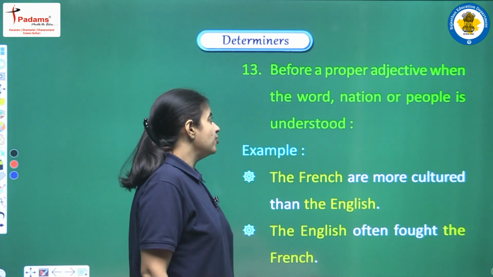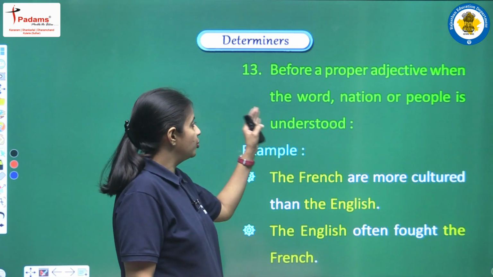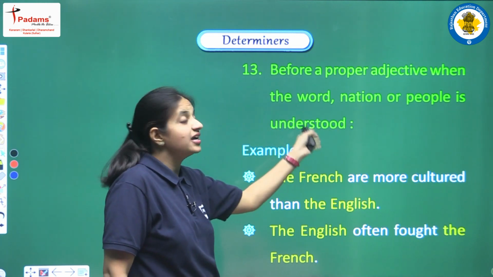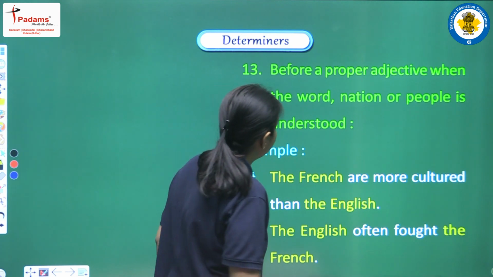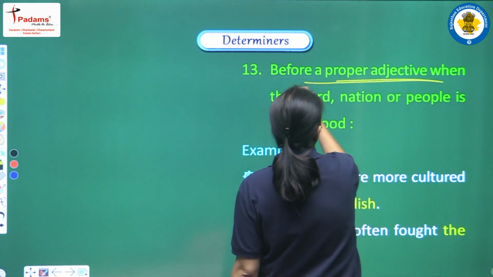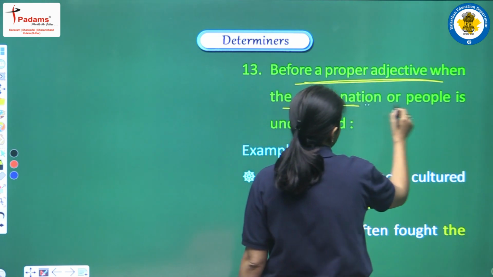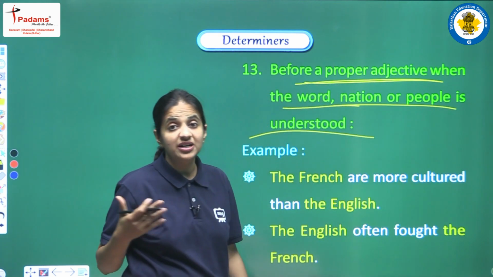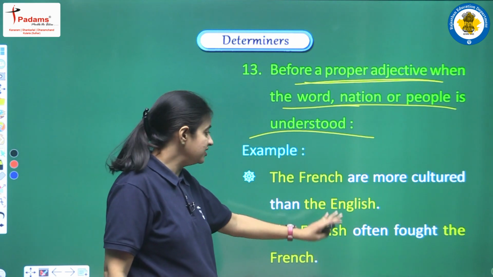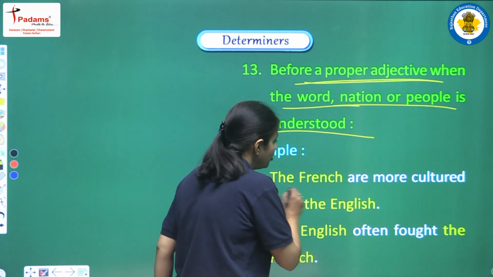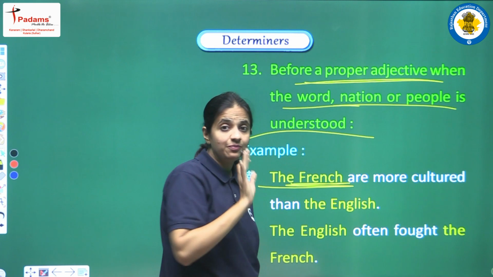Next, before a proper adjective when the word nation or people is understood. So in this sense also we can use the article when we are having a proper adjective and we are having a word nation or people that is very much understood. So let's see how. The French are more cultured than the English. So here we are talking about all the French people, okay.